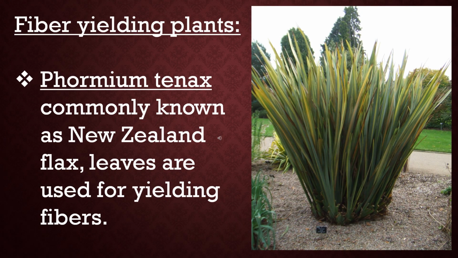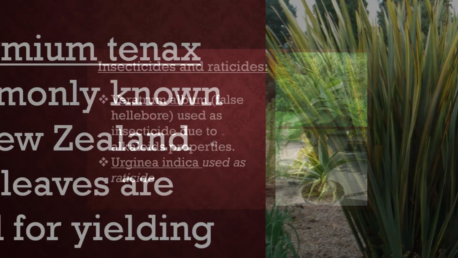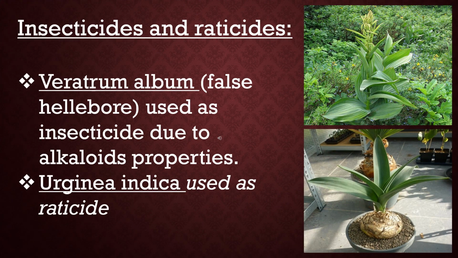Some members of this family are fiber-yielding plants. Phormium tenax, which is commonly known as New Zealand flax, the leaves of this plant are used as yielding fibers. Some members of family Liliaceae are used as insecticides due to the alkaloid properties, while some members are used as raticides.